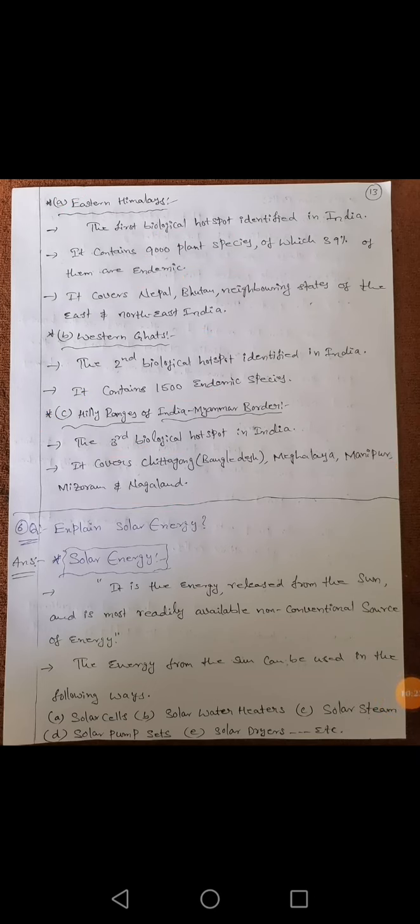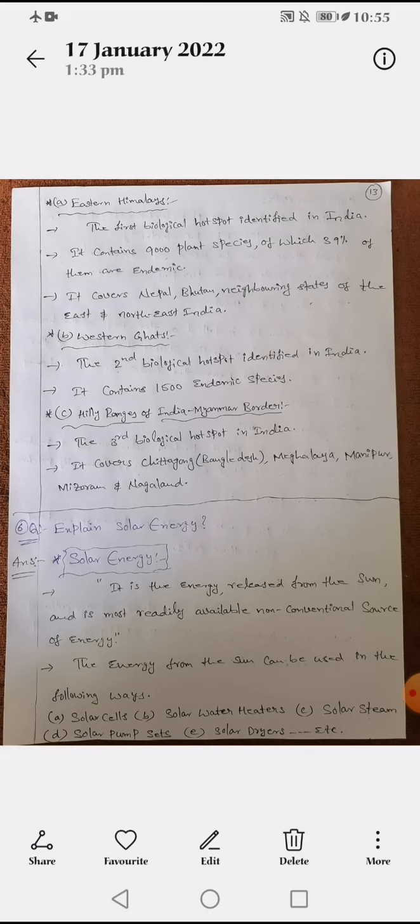Now we are moving further to the third topic, that is solar energy. It is a common topic. You can explain in your own words also. Solar energy is nothing but the energy released from the sun. That energy we are going to use, or store, for different useful purposes.